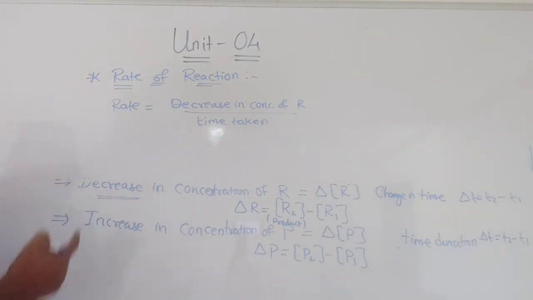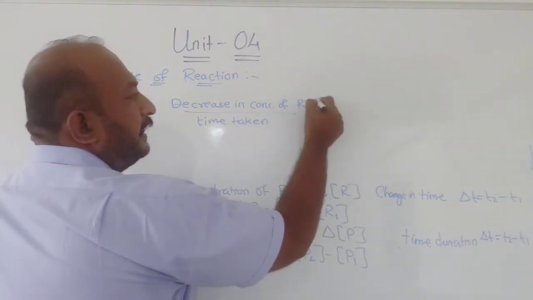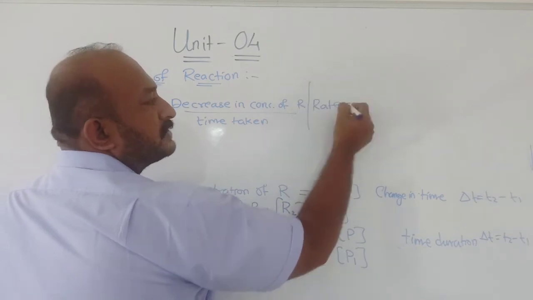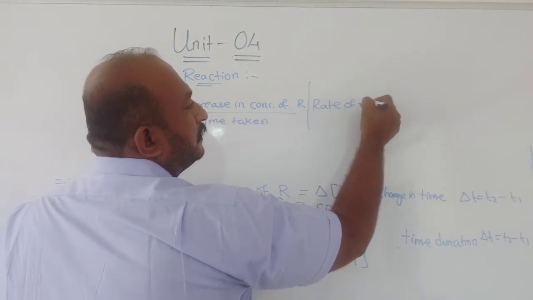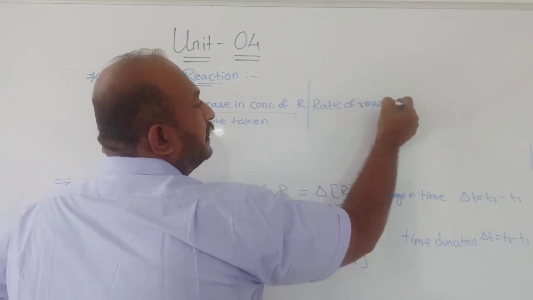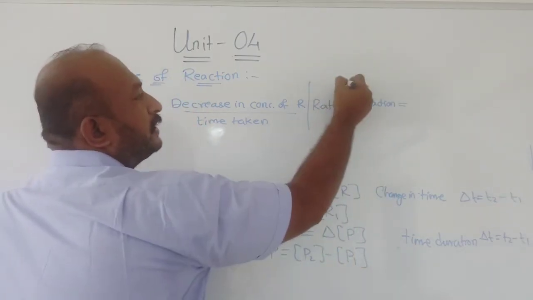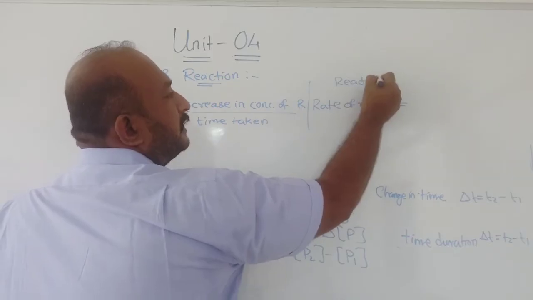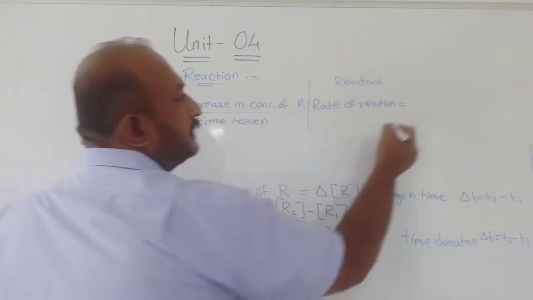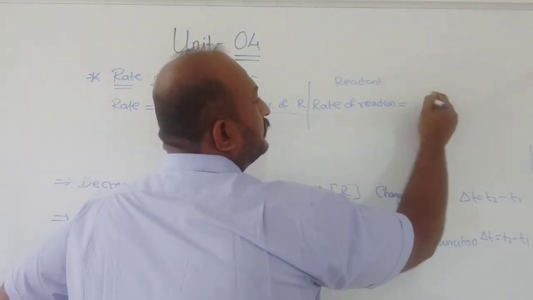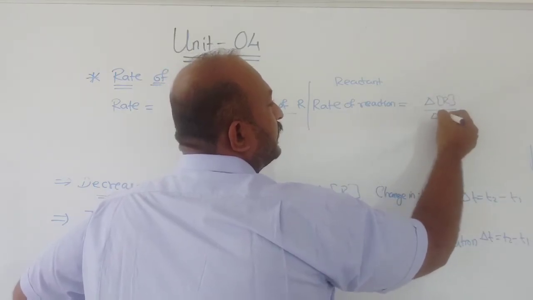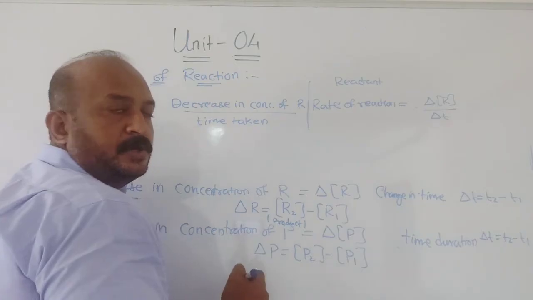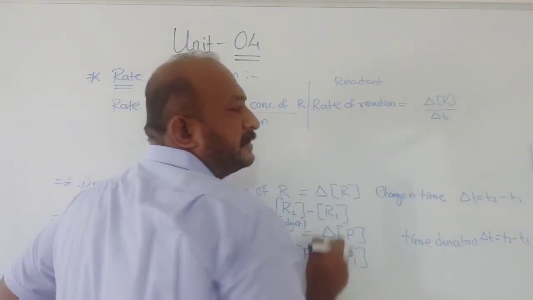So the rate of reaction for the reactant part can be given as delta R upon delta T, or you can also write it as R2 minus R1 upon delta T.